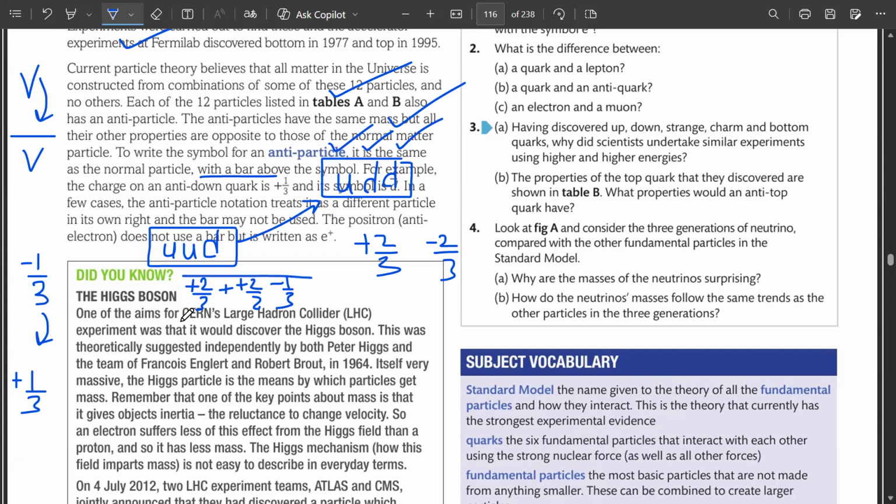अगर आप इनको ऐड करोगे, अप अप डाउन को, तो आपके पास +1 आएगा. प्रोटॉन का +1 हो गया. इलेक्ट्रॉन का नहीं, electron is fundamental. Electron cannot be further broken down, it doesn't contain anything. Protons और neutrons fundamental नहीं हैं. They have quarks inside them. Neutrons क्या है? Up down down, मतलब +2/3, -1/3, -1/3. Sum लो, you'll get 0. So that tells you that neutrons are neutral.